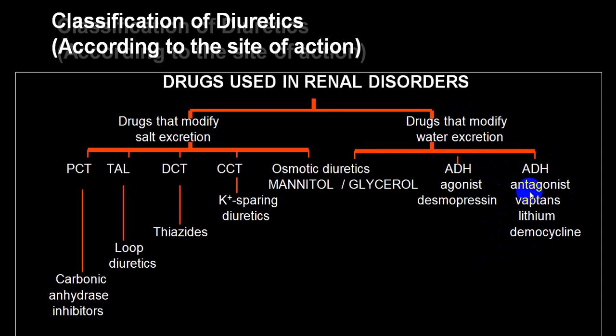We are not going to discuss these because they are mainly utilized in SIADH and diabetes insipidus. We'll mainly discuss carbonic anhydrase inhibitors, loop diuretics, thiazides, potassium sparing, and osmotic diuretics.